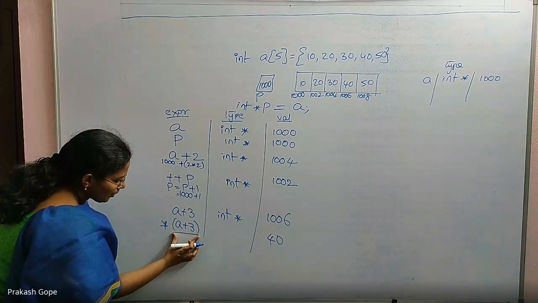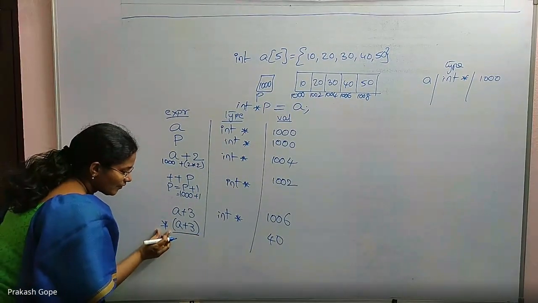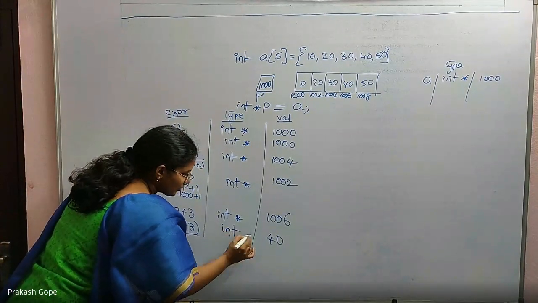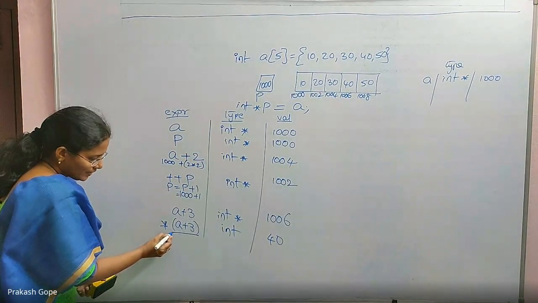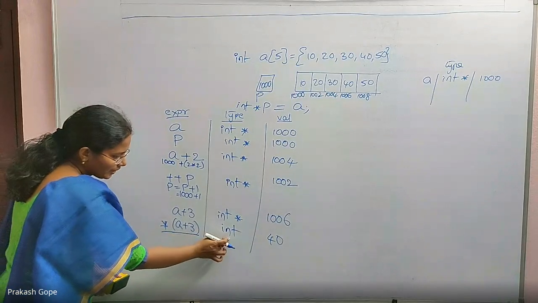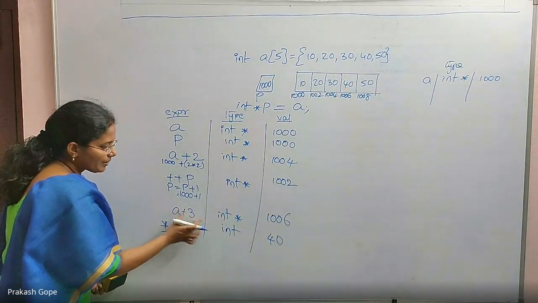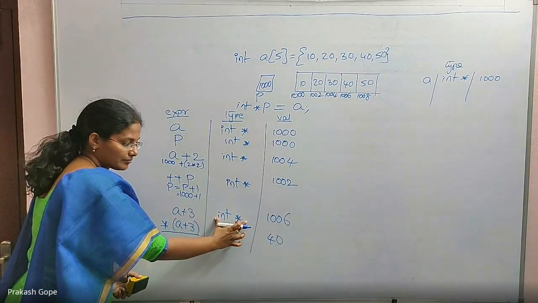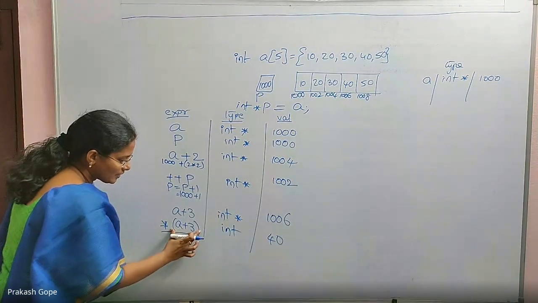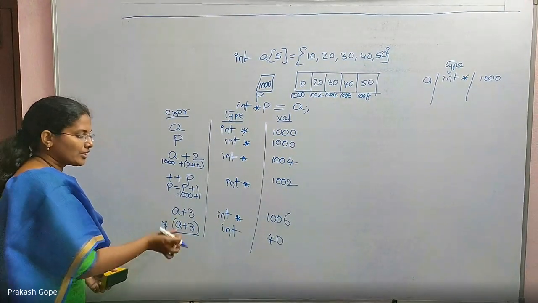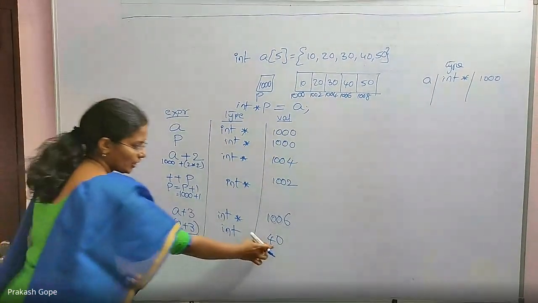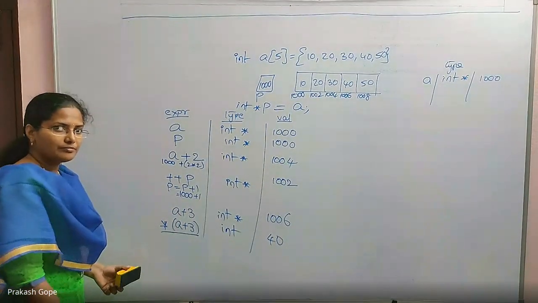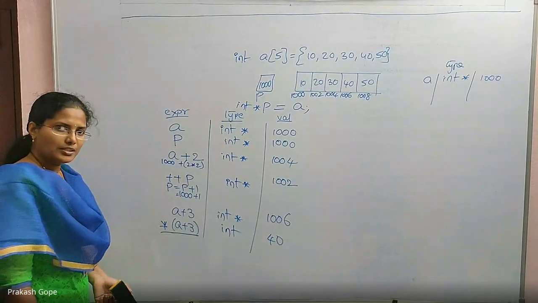Because this is an integer pointer, its dereferencing will give me only an integer. Its content is an integer. So star of a plus 3 is int type. Only a plus 3 is an integer pointer, int star. Because this is int star, the dereferencing gave me the actual value, the content of it. 40 is an integer. Is that clear?